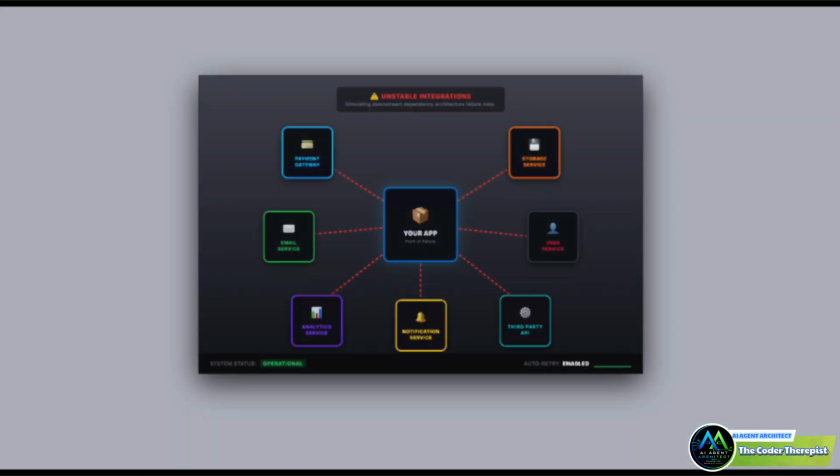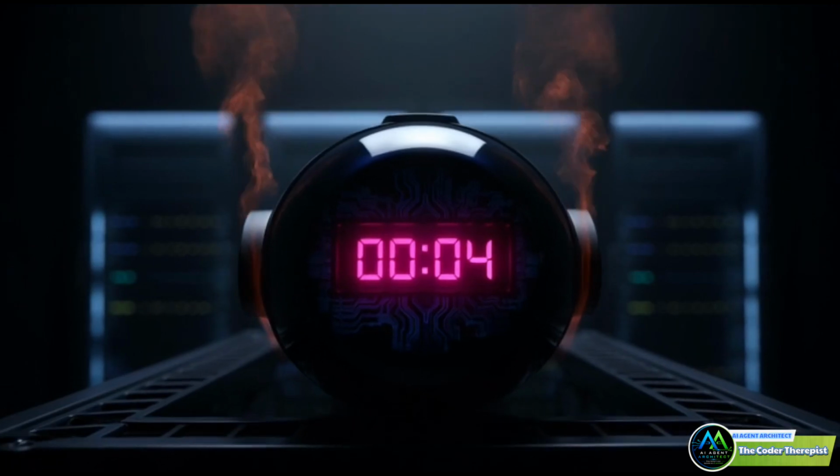Every integration you hand code right now, that's not a feature. That's a ticking time bomb of technical debt with your name on it.